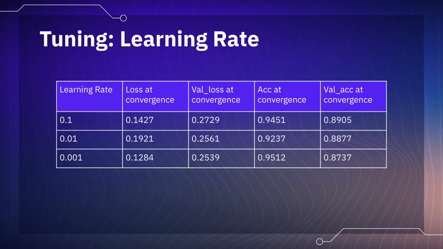Learning rate controls the adjustments of weights of the network with respect to the loss gradient, and from this table of results, it can be seen that a higher learning rate of 0.1 yields the best result, as validation accuracy at convergence is the highest at 0.89.